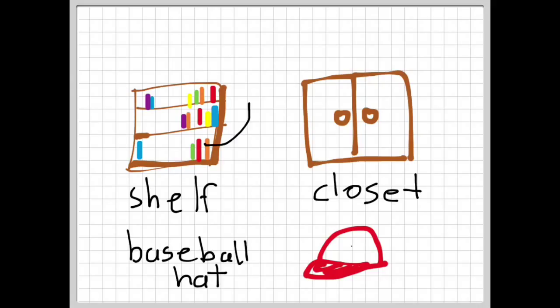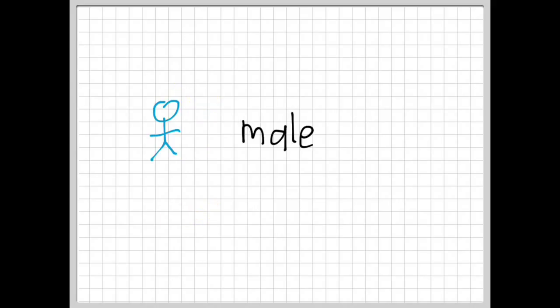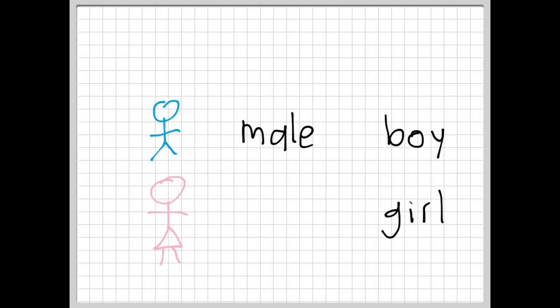So the books go in the shelf and the clothes go in the closet. Also some other vocabulary words like butterfly and goldfish, as well as male. For example, boy. A boy is a male and a girl would be a female.